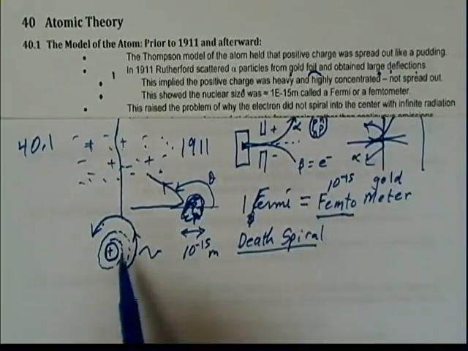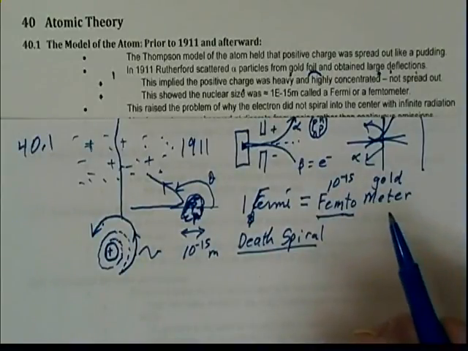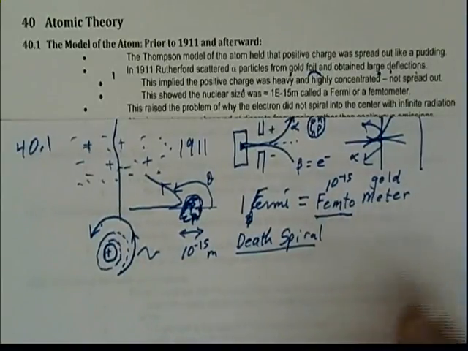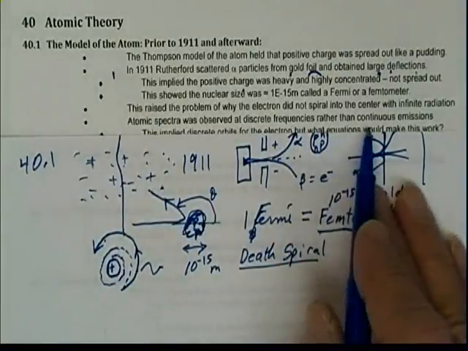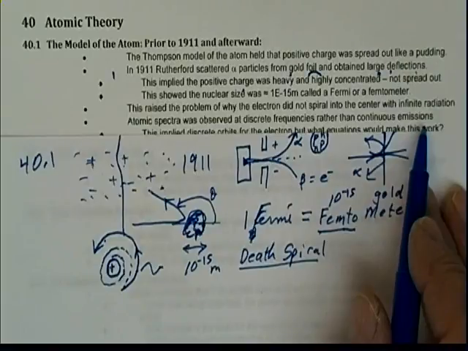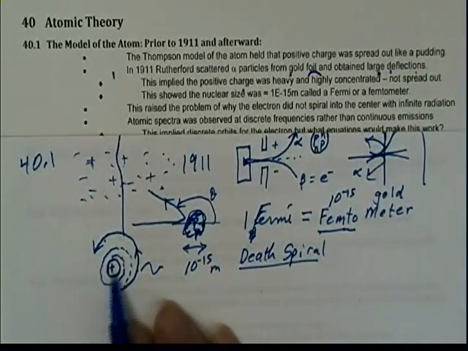And it was envisioned that the electron should spiral into the nucleus and give off an essentially almost infinite amount of energy. But this didn't happen. In fact, from the atomic spectra, it was observed that we saw discrete frequencies rather than continuous emissions. We should here see a continuous emission as the particle spiraled in.